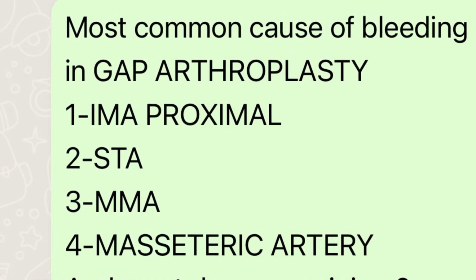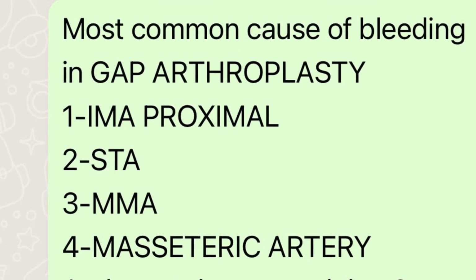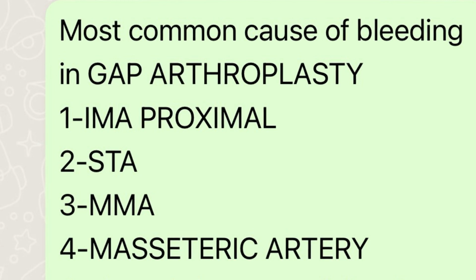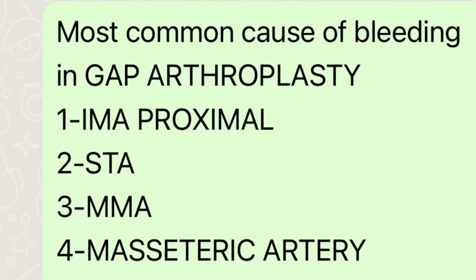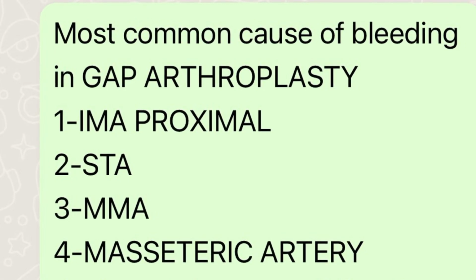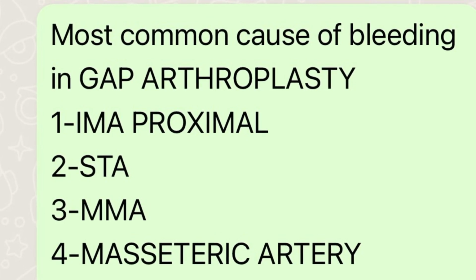Another question is most common cause of bleeding in gap arthroplasty or any TM joint surgery. So answer of this question is the superficial temporal artery because it is in the vicinity of the preauricular incision, which is the common approach for TM joint surgery. Now second question is most clinically important vessel that could lead to severe hemorrhage.